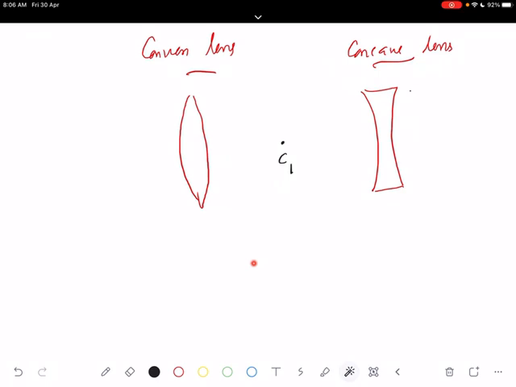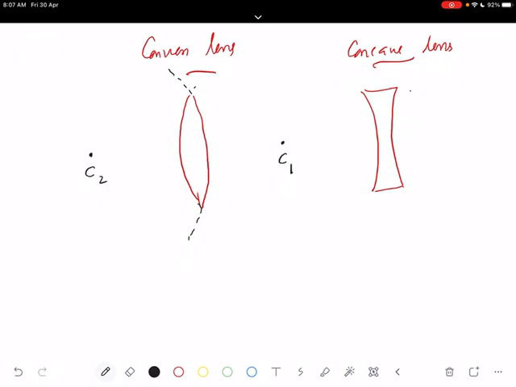It's an important point you have to take. Similarly, the second surface is here. If you extend the second surface, it will be like this. So it's a part of a sphere. Its center will be lying on the left side. So we call it C2. If I draw this, you can see that the first surface is extended like this, and its center will be here. The second surface is curved like this, so its center will be on the left side. C1 and C2: C1 is on the right side and C2 is on the left side.